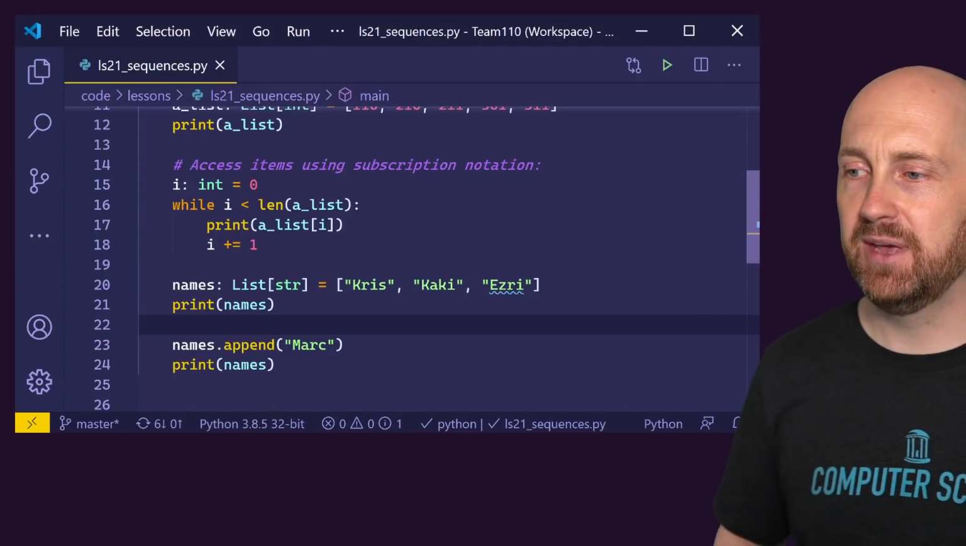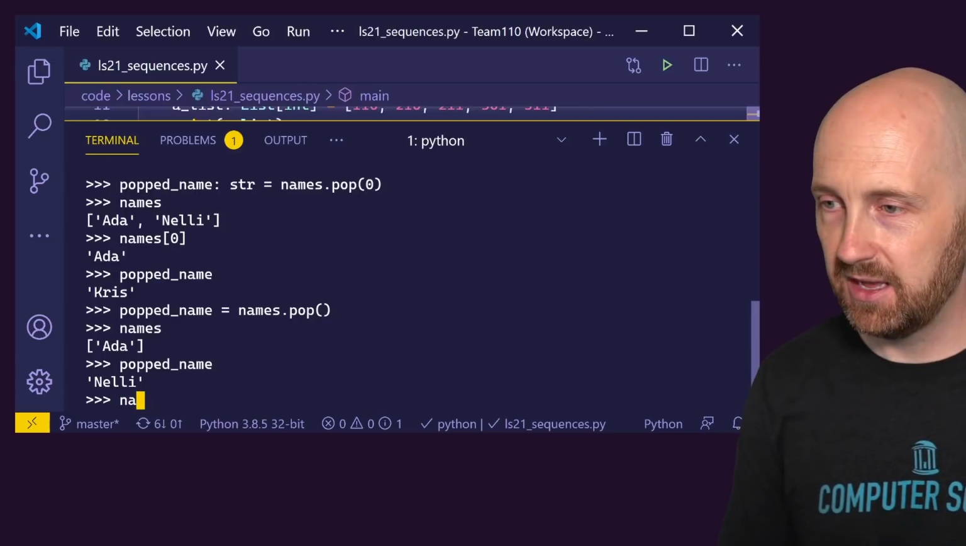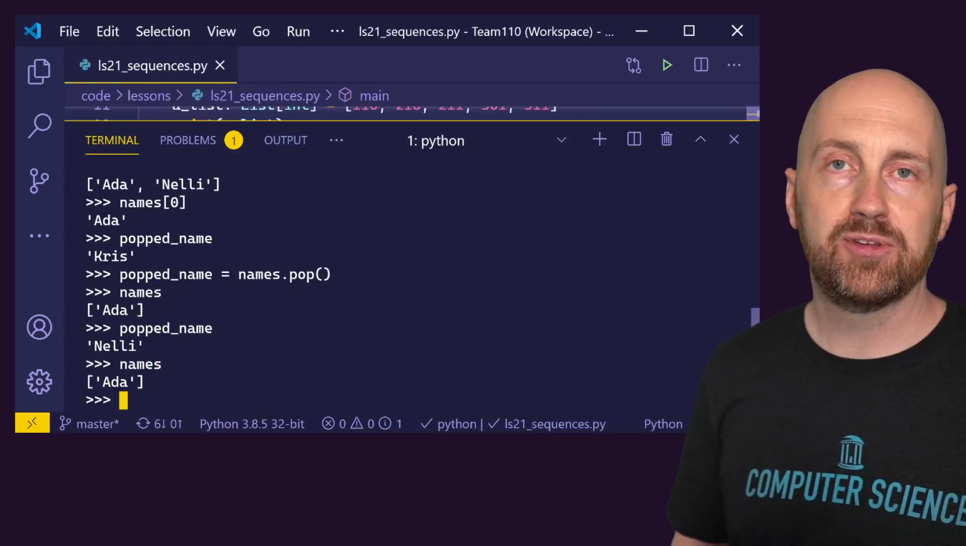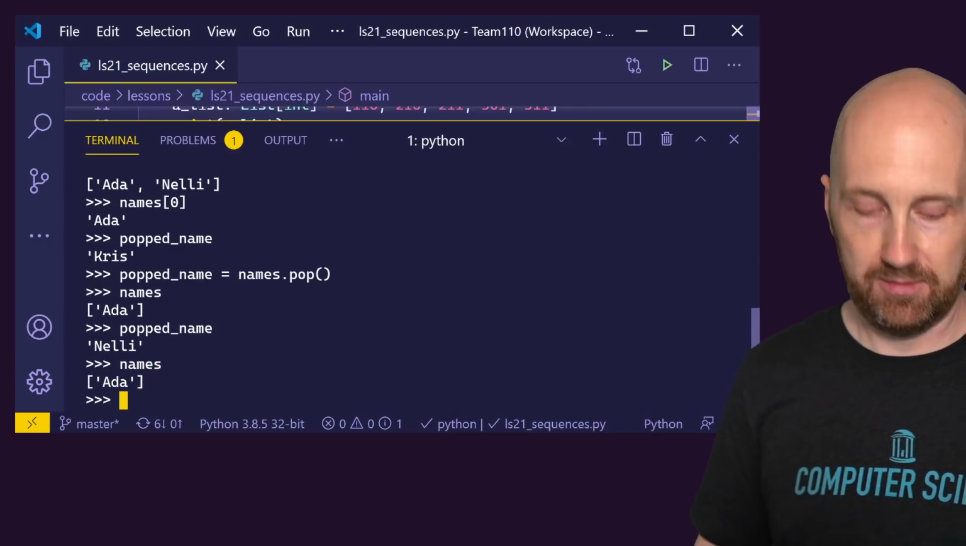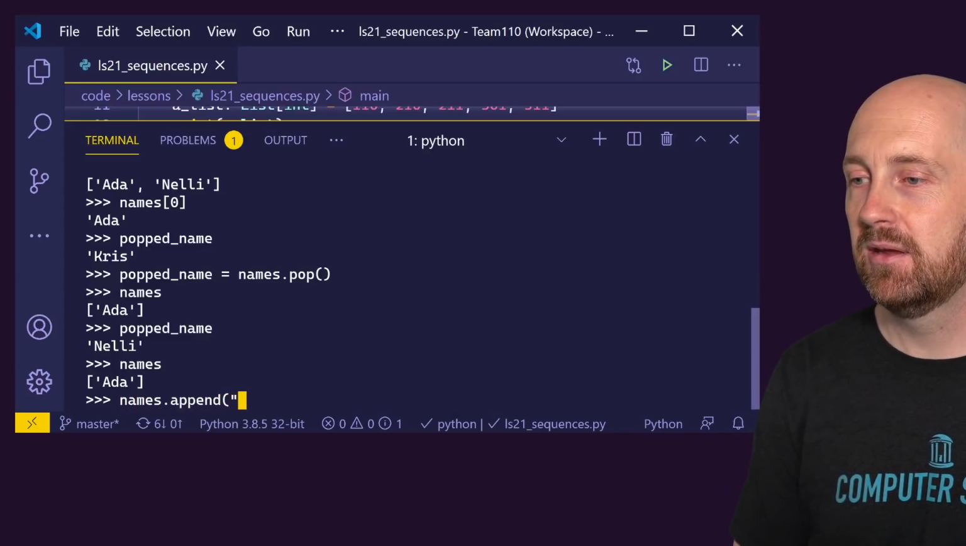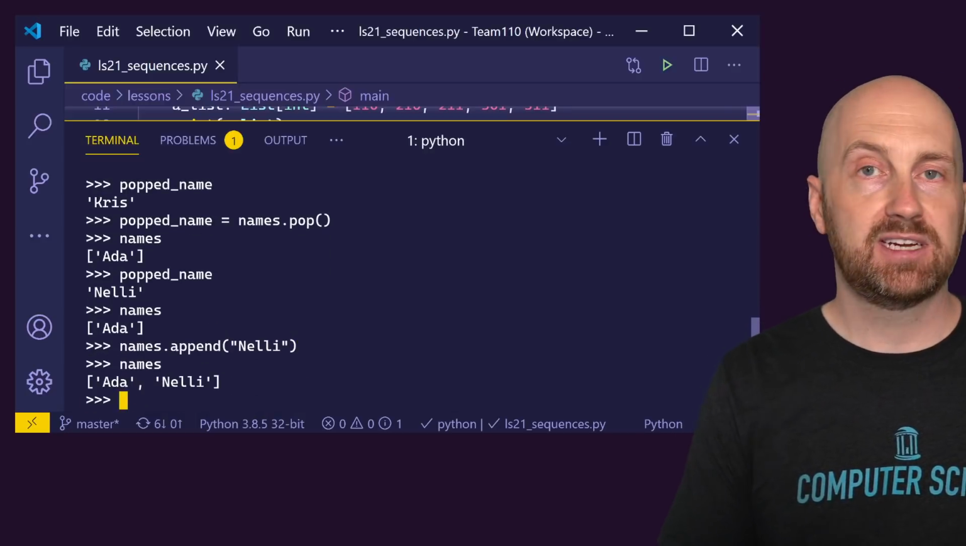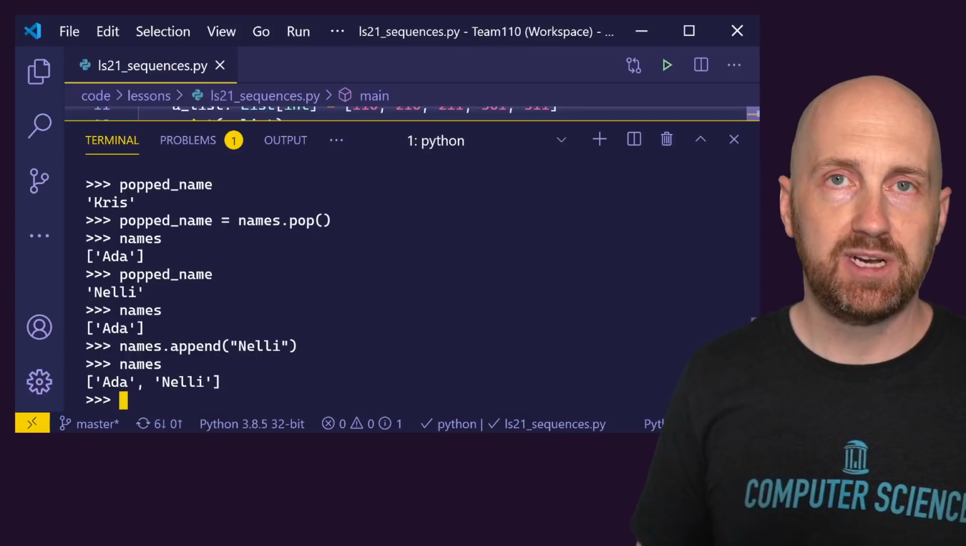In fact, let me just give you that. Did I close it? No. So I've still got my terminal open. And if we look at our list, we see that our names list is just one name. So let's add Nelly back. So names.append Nelly. So now names at index 0 is Ada. Names at index 1 is Nelly.